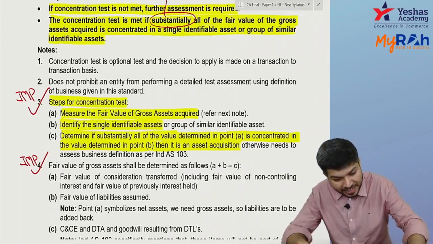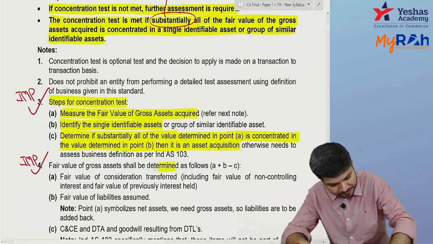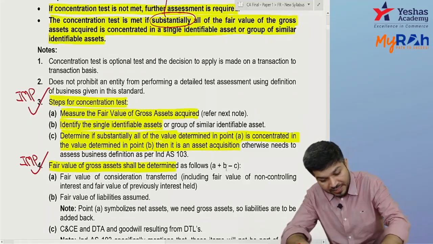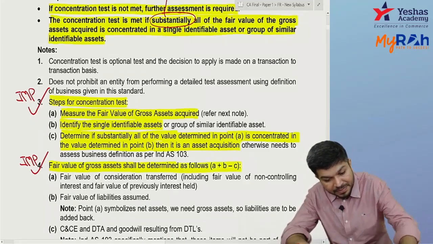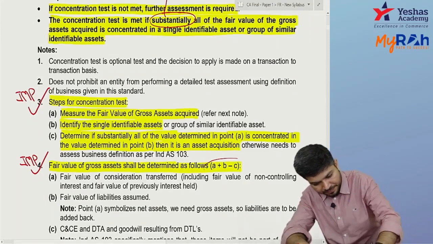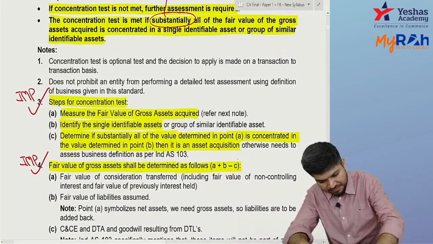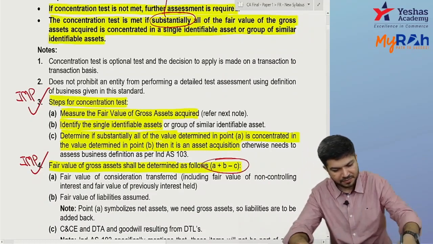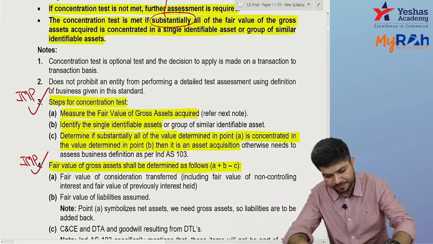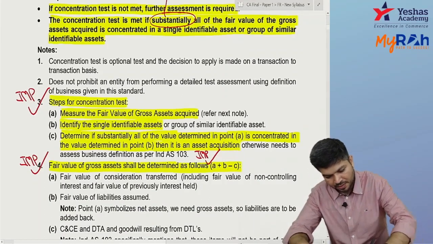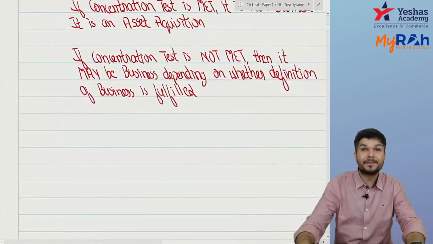Now, how to find out the fair value of gross asset? The fair value of gross asset shall be found out as follows: A plus B minus C. Okay, it is A plus B minus C. Now what is this A plus B minus C? We have A, B, C over here. I'll come to it. Okay, now just pay attention.